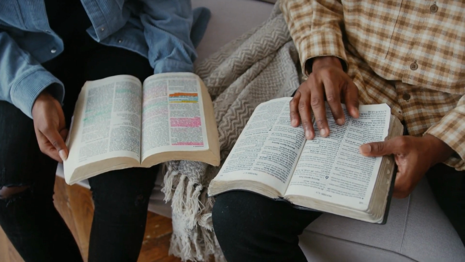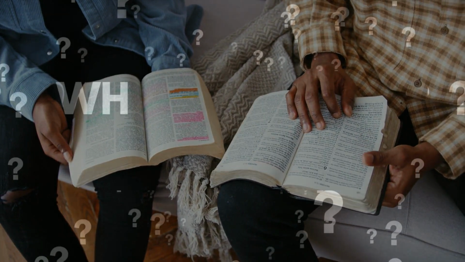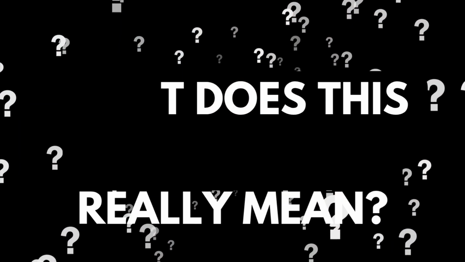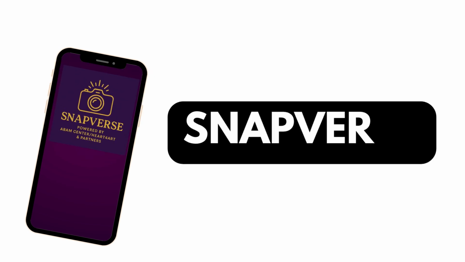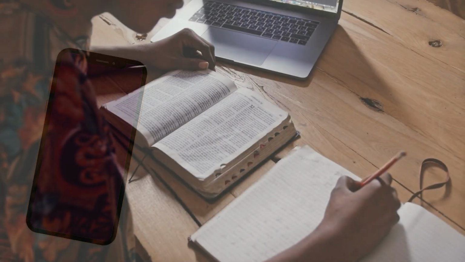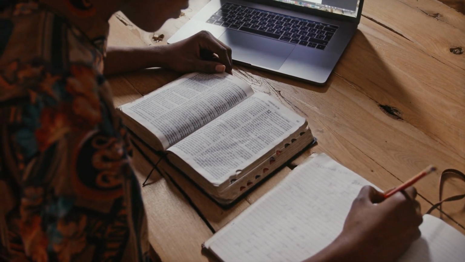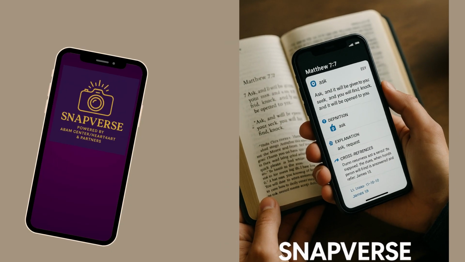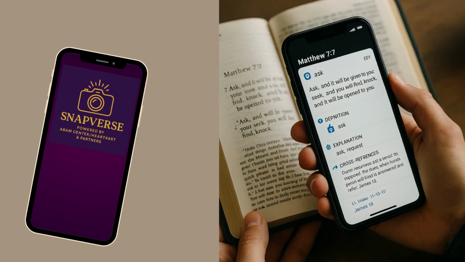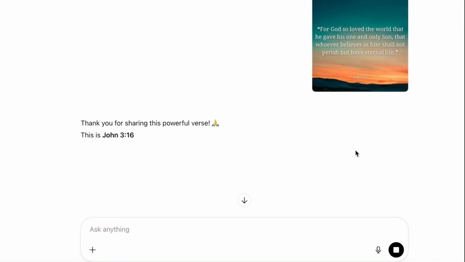Have you ever read a Bible verse and thought, what does this really mean? Introducing Snapverse, the tool created by believers and seekers who want to go deeper in God's Word. With Snapverse, you can take a photo of any Bible verse or passage and instantly unlock powerful insights.